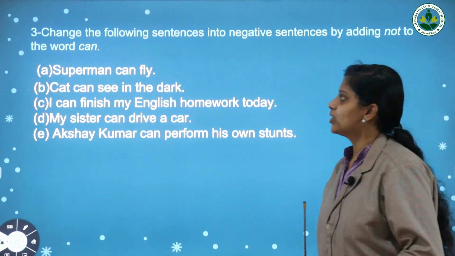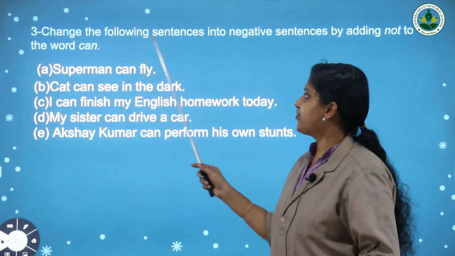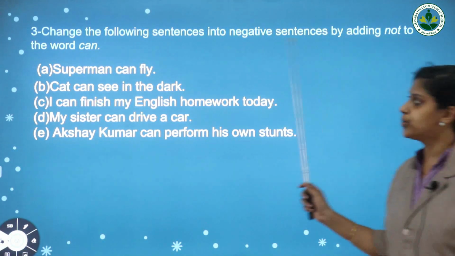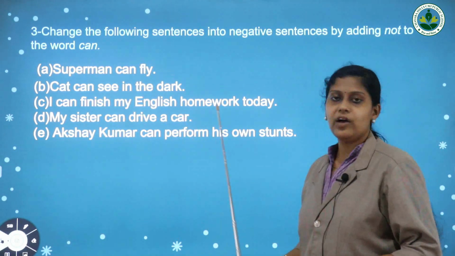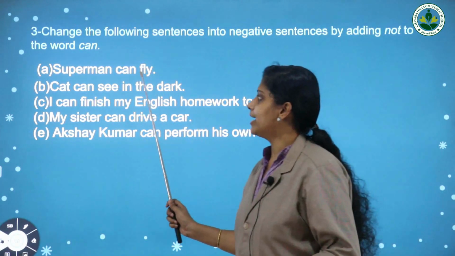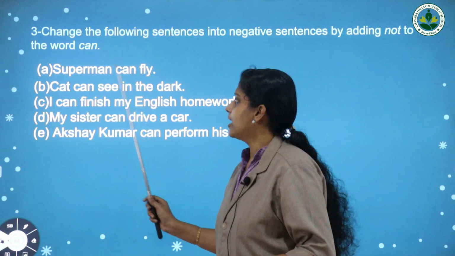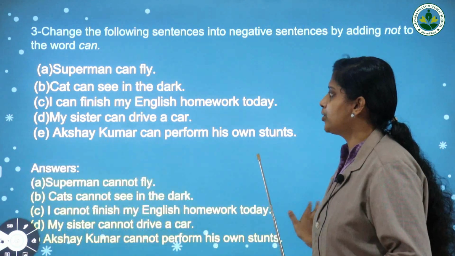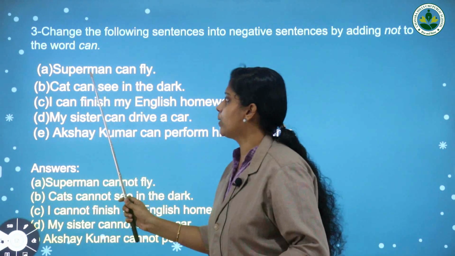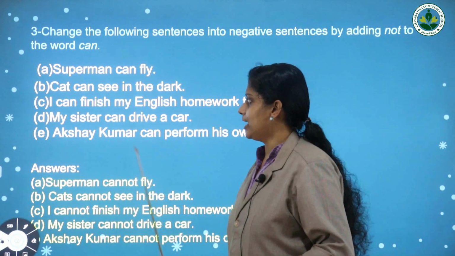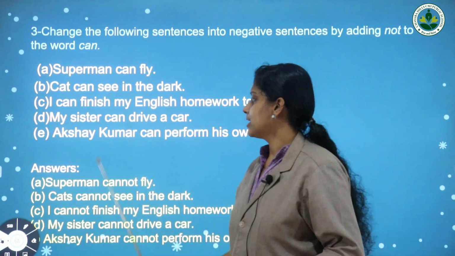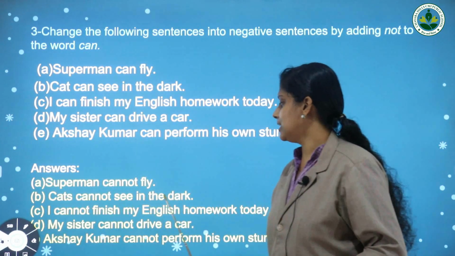Yes, now let us do another activity. Change the following sentences into negative sentences by adding not to the word can. How can we change this? Yes, by adding not to can. Superman can fly. When we add not, we will get the answer. Superman cannot fly. Look at the next one. Cat can see in the dark. Cats cannot see in the dark.